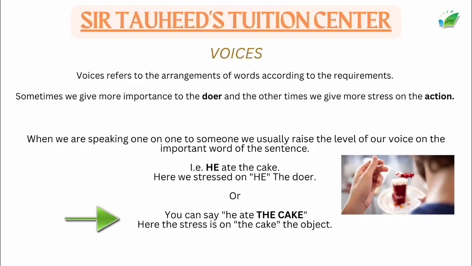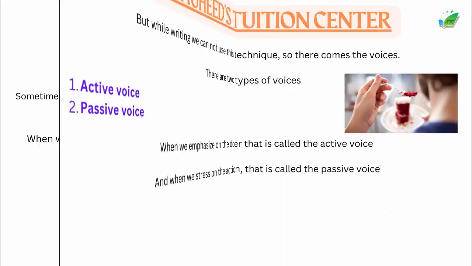The cake is eaten is more important in this sentence. It is not important who did it, but what action has been done. And the action is that the cake was eaten. So when we are speaking, we can raise the level of our voice at particular words which are more important in the sentence or in the dialogue.